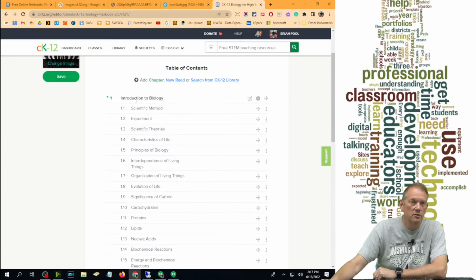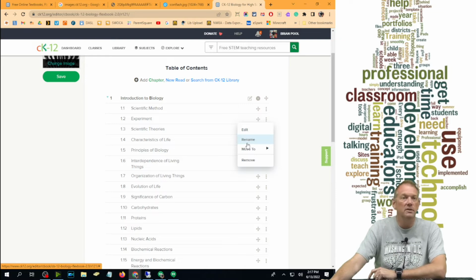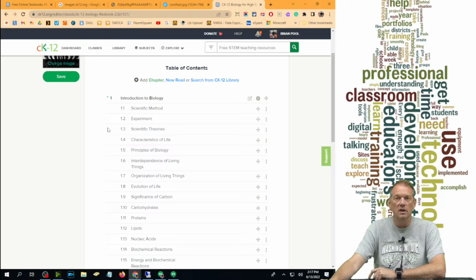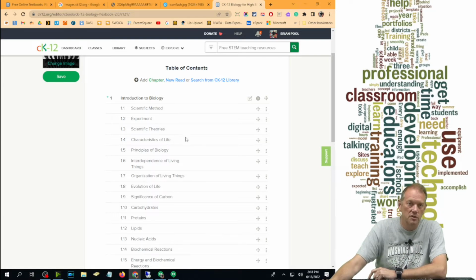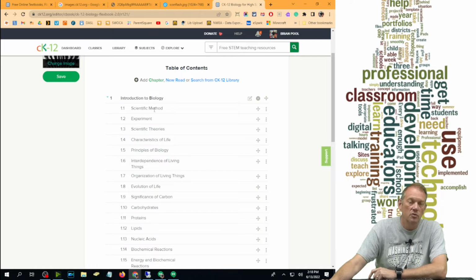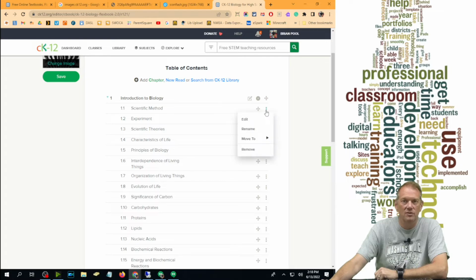So if I want to do scientific method and I don't want to cover experimentation, I can remove it. I can rename it to something else if I want to, and I can move it around the chapter if I want to. So all the things in here, I have the ability to rearrange, delete, and rename. But past that, for instance, I have this section on scientific method that I've looked at, and I don't love it. There's some things that it's missing.